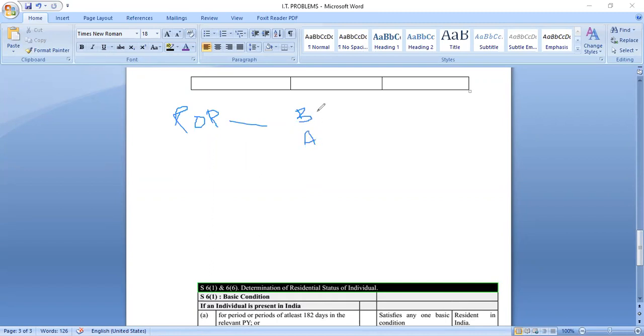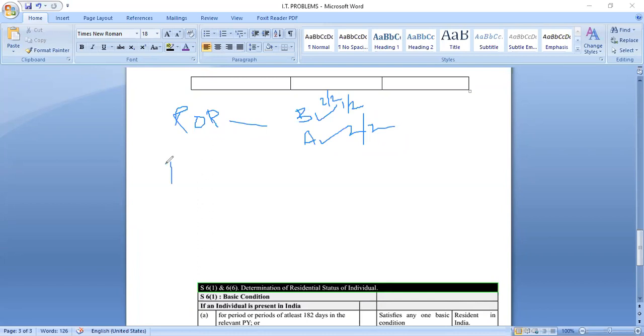You have to pass both the tests, but in the basic condition he needs to pass only one out of two, or both, and he should clear both the rules of the additional condition. 2 out of 2 there. In the basic condition, 1 out of 2 or 2 out of 2, and in the additional conditions, you clear rule A and rule B. He is called ROR.